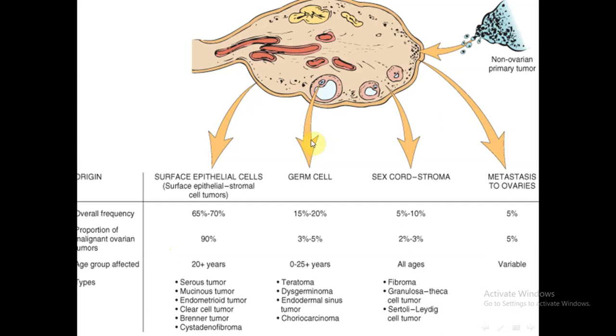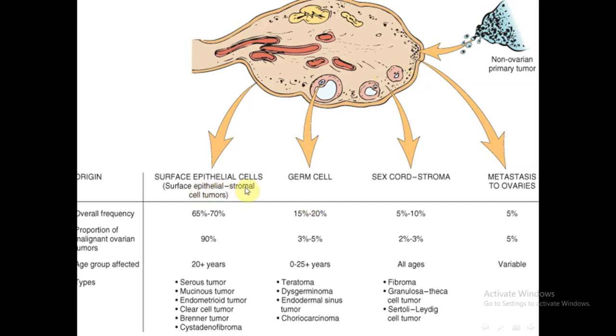We have these important categories of ovarian tumors according to their site of origin. The most common and predominant type includes the surface epithelial tumors. The second is germ cell tumors, then the sex cord stromal tumors, and the metastatic tumors, which are rare.